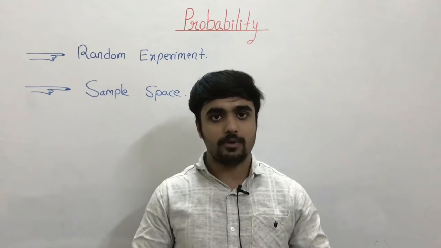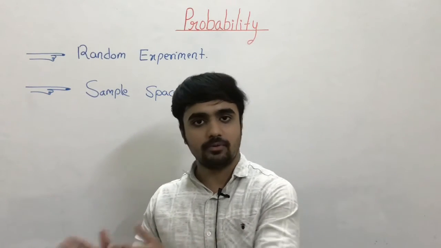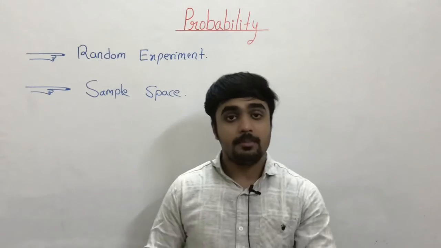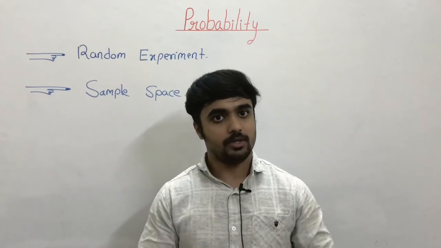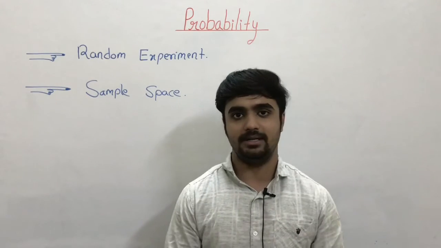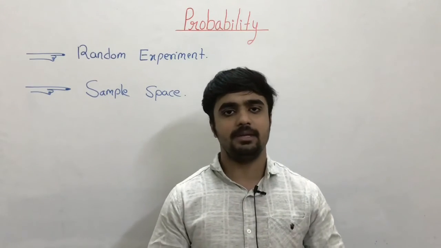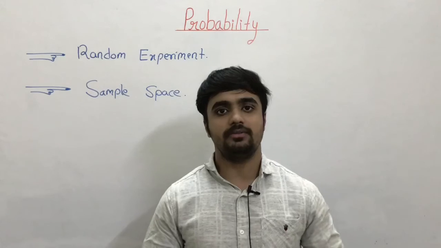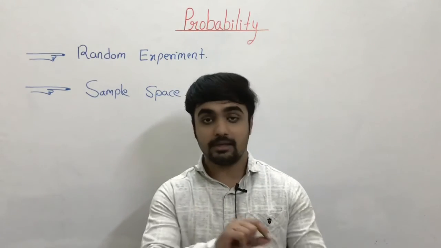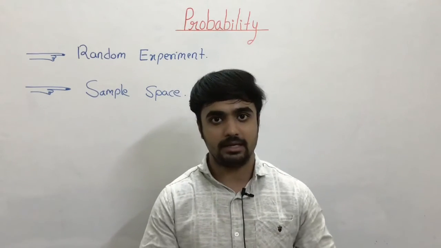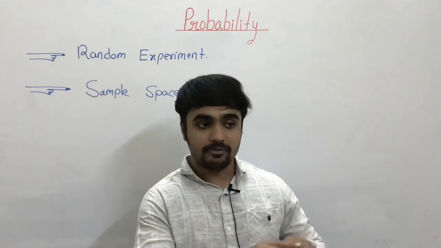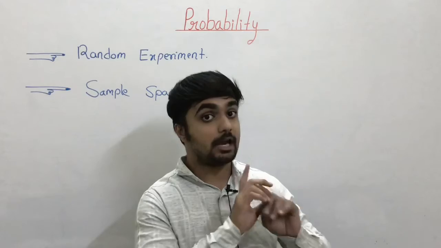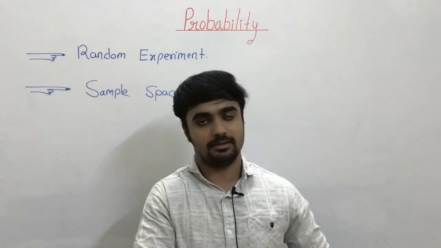We know the outcome of a dice is 1, 2, 3, 4, 5 and 6, but we cannot exactly tell which number will occur. So this is a random experiment. Examples of random experiment are throwing a dice, tossing a coin, or picking a card from 52 playing cards. In cards also, we know that any of the cards from those 52 will occur, but we cannot predict which card it is.